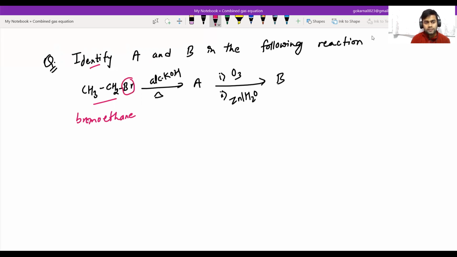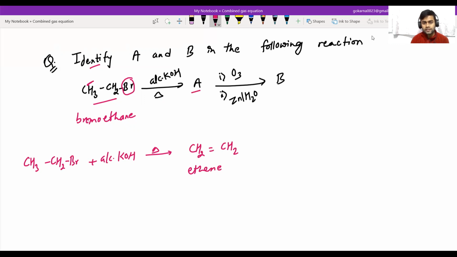Br is removed from this carbon and hydrogen is removed from this carbon. So we can write the reaction: CH3-CH2Br reacts with alcoholic KOH and gives CH2=CH2. The name of the compound is ethene. So A is ethene.